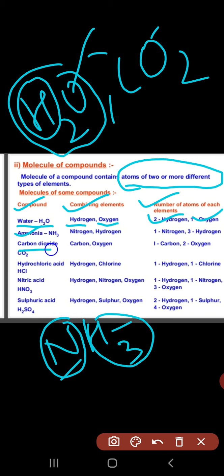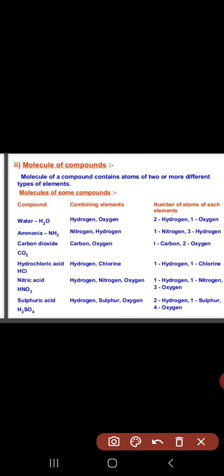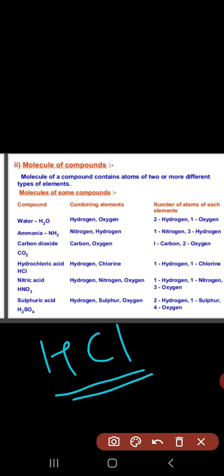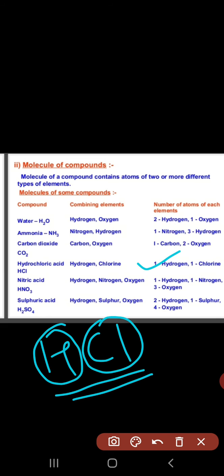Now move to carbon dioxide. Carbon and oxygen are present. One carbon and two oxygen atoms are present there. Now move to hydrochloric acid. What is the formula of hydrochloric acid? HCl, and a hydrogen atom is there and a chlorine atom is there. One hydrogen and one chlorine atom.